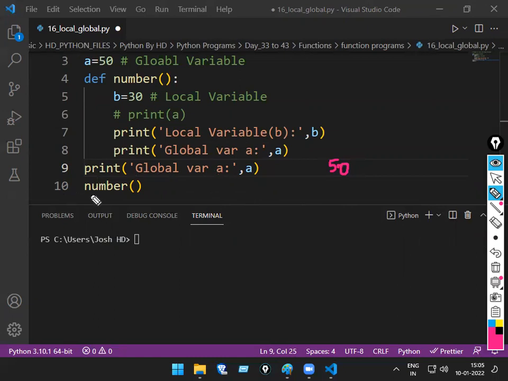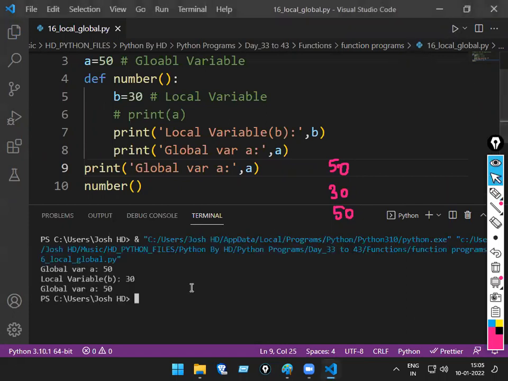Now what is it going to call? The 10th line. Going to call the function. Now in the function, who gets printed? First what? After 50, what will come now? 30. And then again next, what again? 50. Clear? Yes or no? So now run the code.